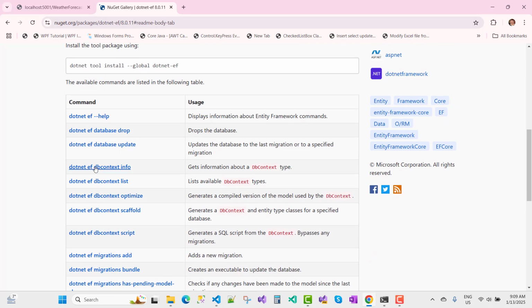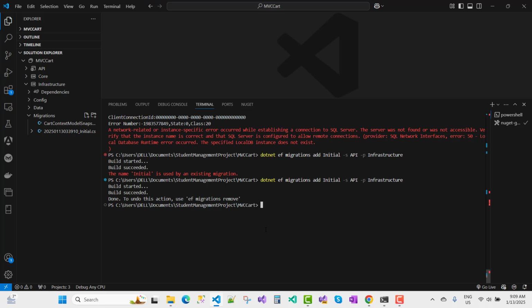.NET EF database update. So you can see the .NET EF database update command. Okay, no project was found. For the update, the startup project is API, and the project is Infrastructure.